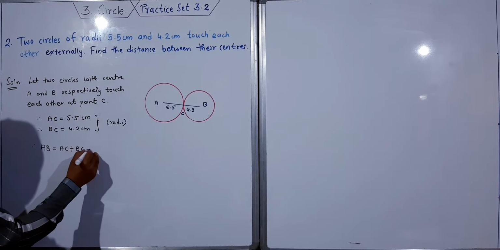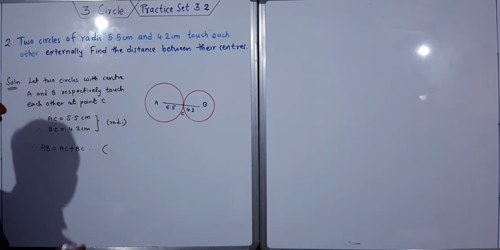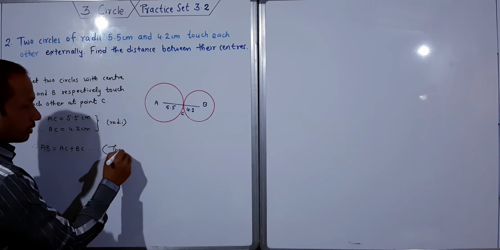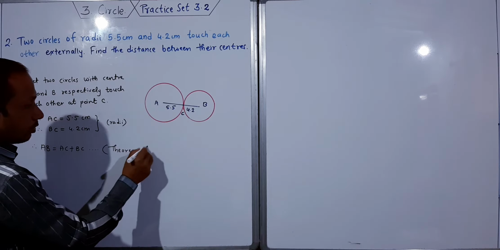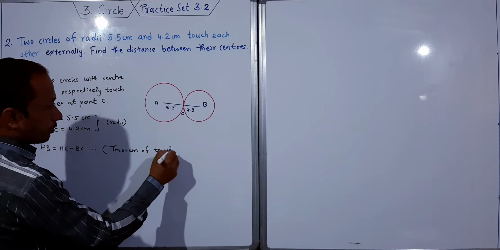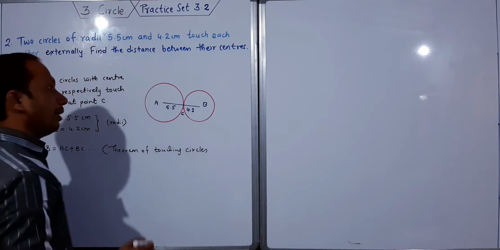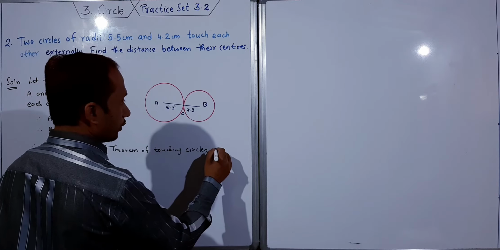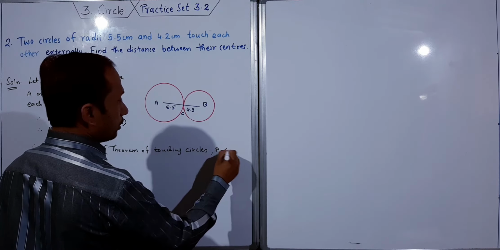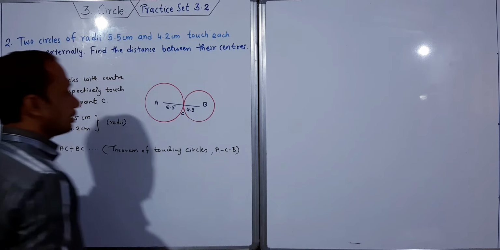So you can write the reason, theorem of touching circles, and A-C-B, this is also given actually.